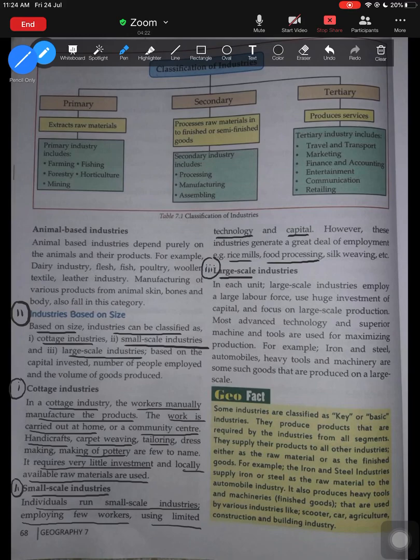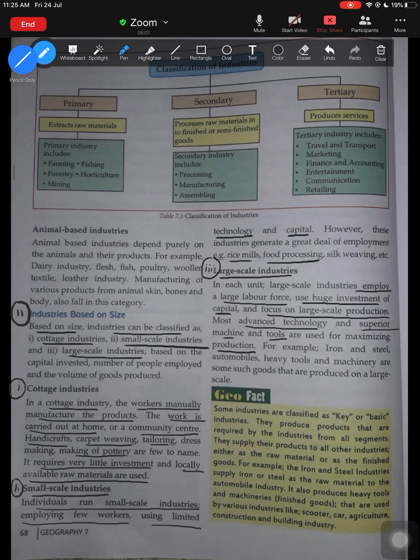So large scale industry, from the word itself, these are industries which employ a large number of people, use huge investment, have a lot of investment capital, and focus on large scale production. They use the most advanced technology and superior machines and tools are used for maximizing production. Large number of people are employed, you have to invest a lot in such industries, technology used is very advanced, and good quality machineries are used in order to produce in great quantity, in order to maximize the production.